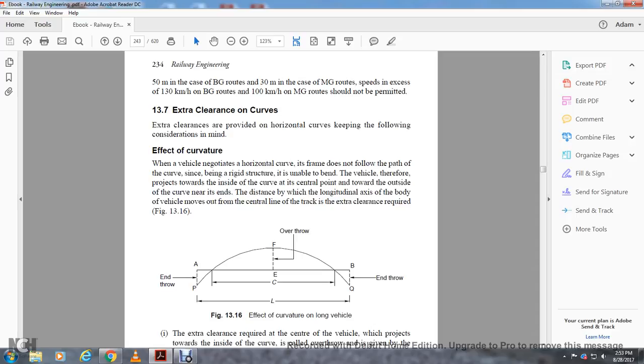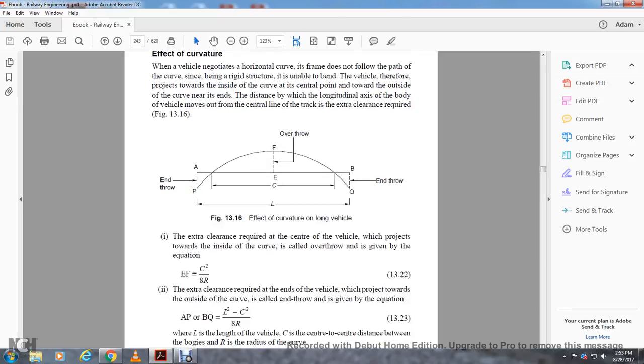Figure 13.16. 13.6 Effective curvature of a long vehicle. End throw A and P, Q is the end throw, F and E the overthrow. C is the length from A, C and L.